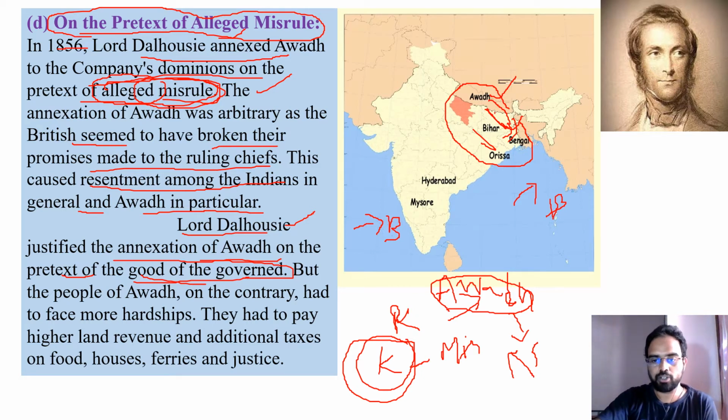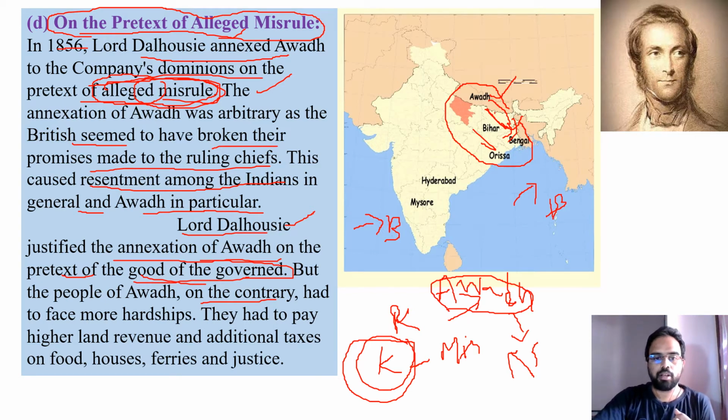So because of British rule, there is some good going to happen for our people. Like that, he justified whatever he did. On one side, he is taking away the original ruler by saying that he is ruling in a wrong way, and on the other side he is saying that it is for good sake only that misrule is removed and British rule is there. And on the contrary, is it really so? Is it really that the British are governing them properly?